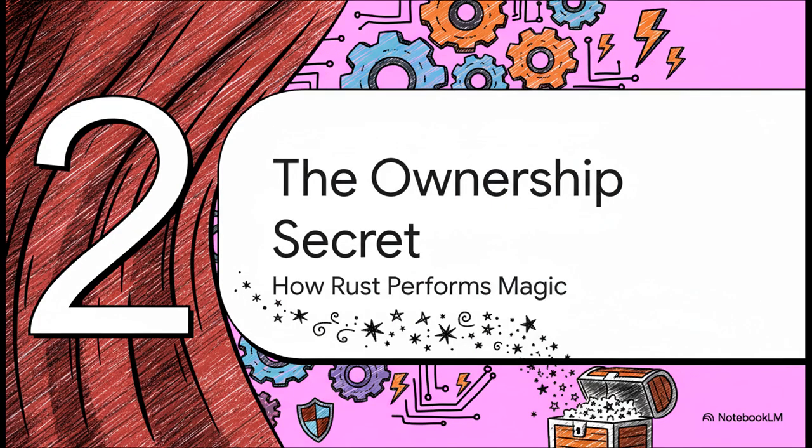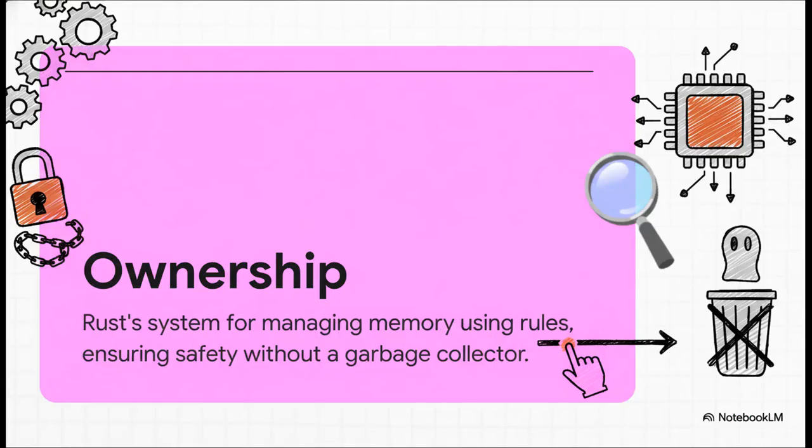All right, basics covered. You ready? It's time for the main event. Let's get to the heart of it all, the one thing that lets Rust deliver on that impossible promise of speed and safety. And here it is, ownership. It's not a program that runs in the background. It's just a set of rules, and the Rust compiler knows these rules by heart. So instead of cleaning up messes later, it just prevents them from ever being made in the first place. It's all about being proactive.